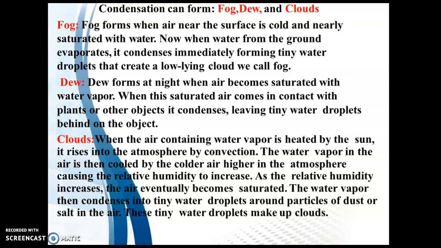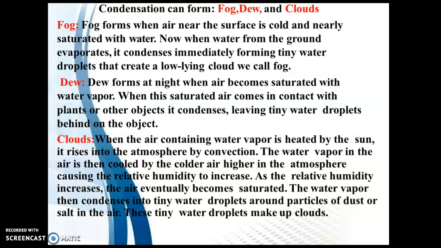What is meant by fog? Fog forms when air near the surface is cold and nearly saturated with water. Now, when the water from the ground evaporates, it condenses immediately, forming teeny water droplets that create a low-lying cloud. We call it fog.